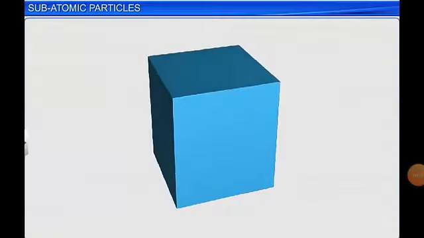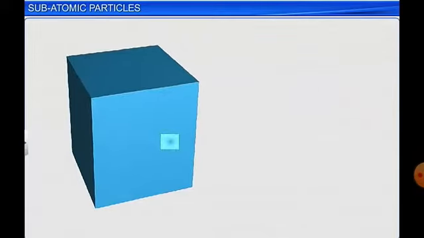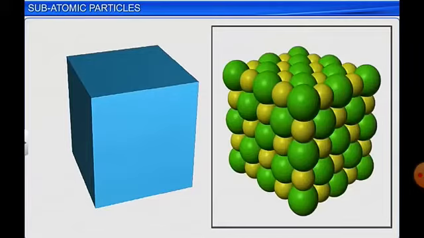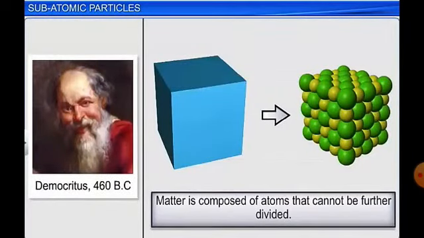Any substance that has mass and volume, or occupies space, is made of matter. And matter is composed of the smallest particle called an atom. This concept was given by Democritus in 460 BC, that matter is composed of atoms which cannot be further subdivided. But this concept was just based on speculation.